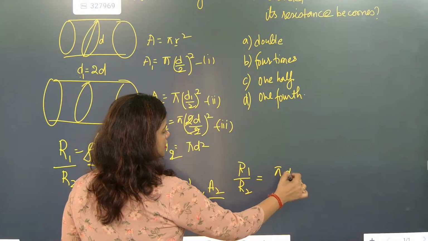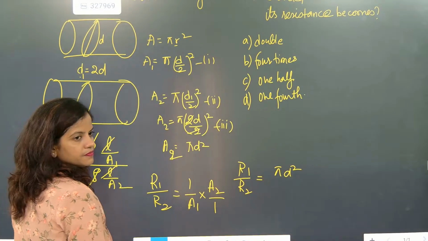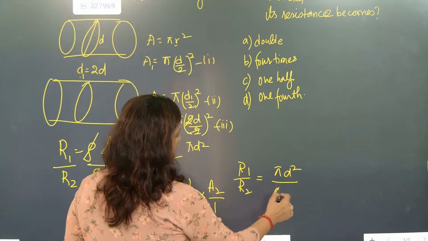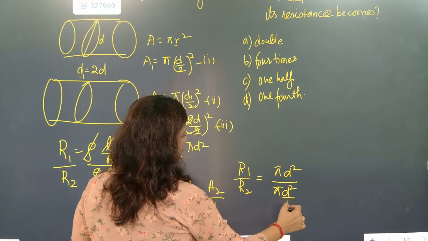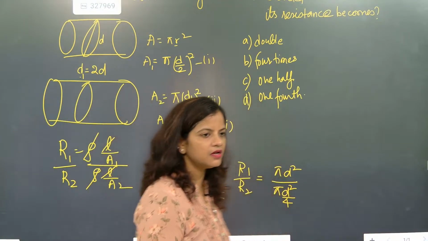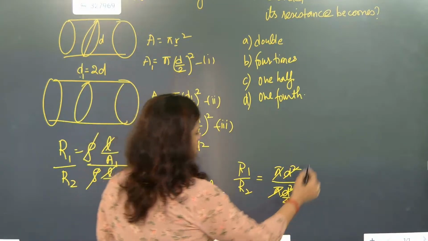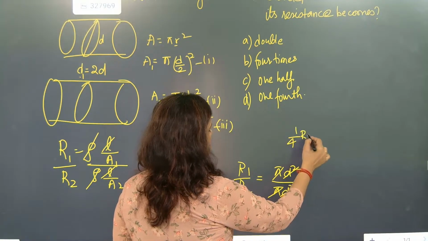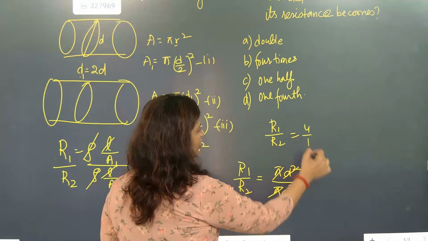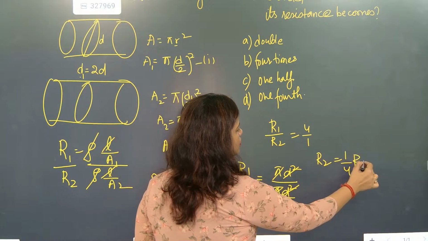A2 is pi d square, correct? And what is A1? Pi d square by 4. Is it correct? The new resistance will become what? Let's check. This and this will get cancelled. This one will get cancelled. So 1 by 4, because R2 we have to check now. So R1 by R2 is equal to 4 by 1. Understood? So the new resistance is 1 by 4 times of the old resistance.